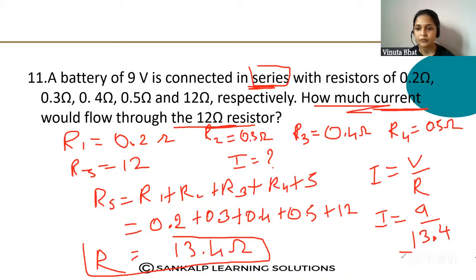So what is the value of 9 divided by 13.4? Just calculate this.